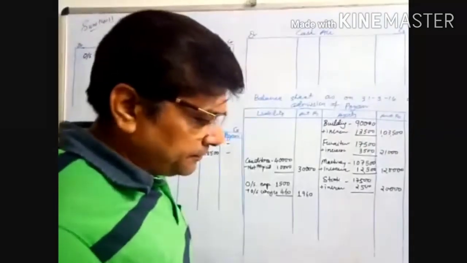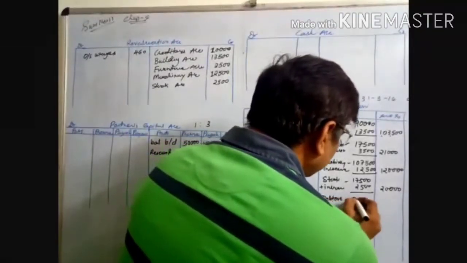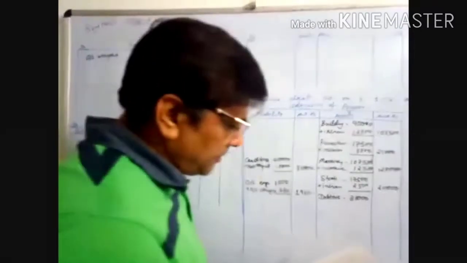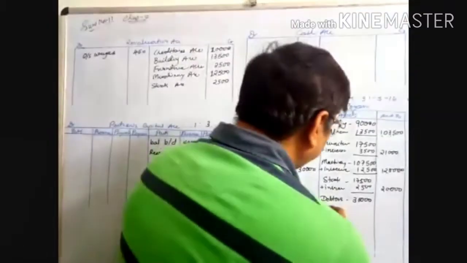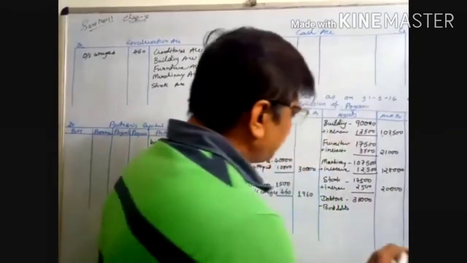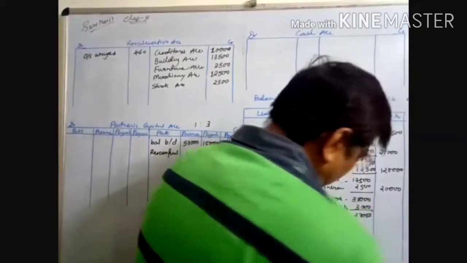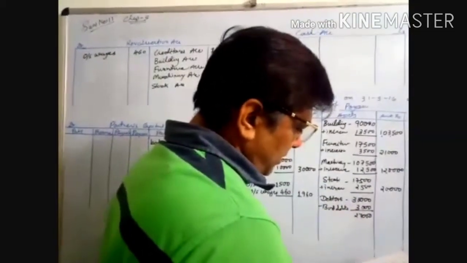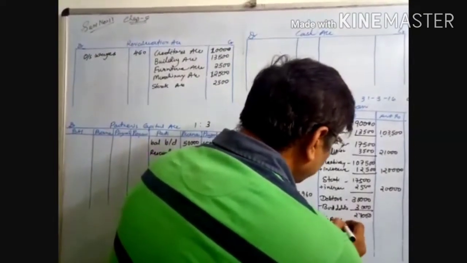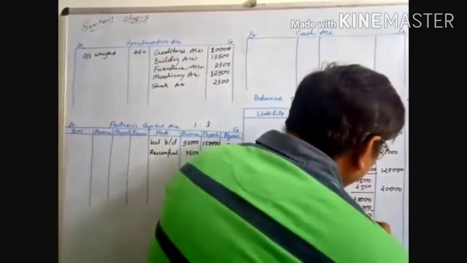Next is debtors 30,000. Now, provision for bad debts. Bad debts is 10%, so it is 3,000. It's 27,000. And now 2% discount on debtors. 2% of this is 540.